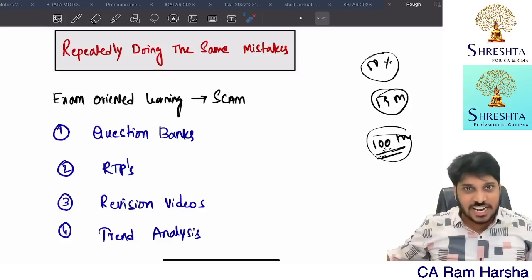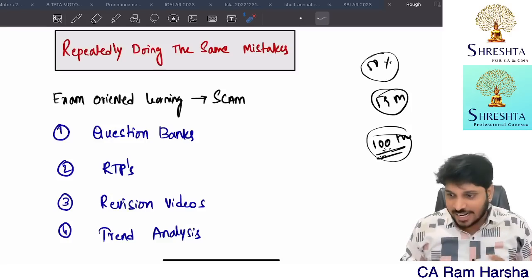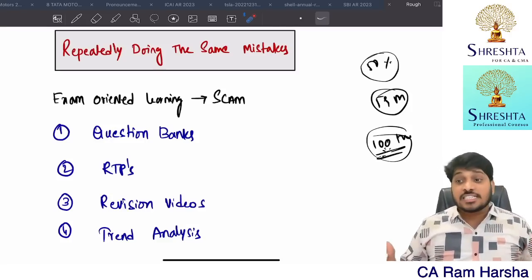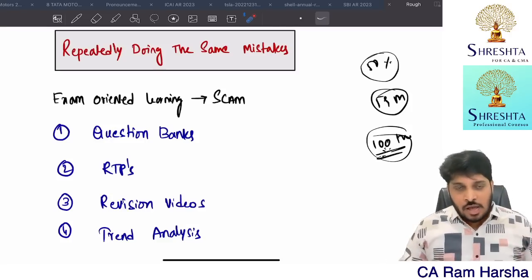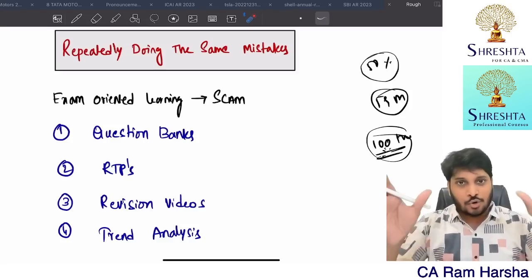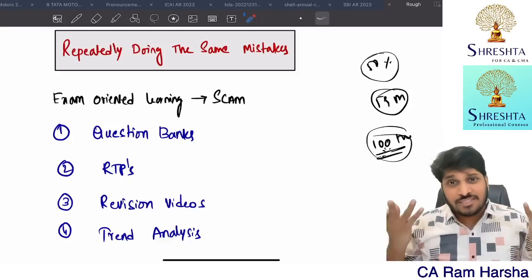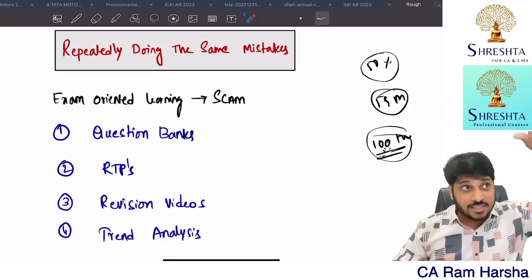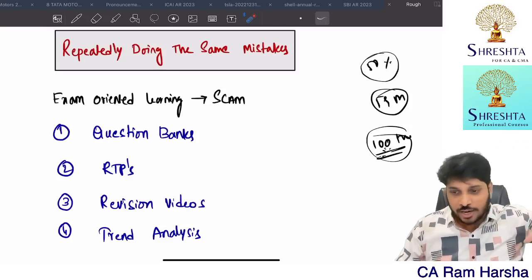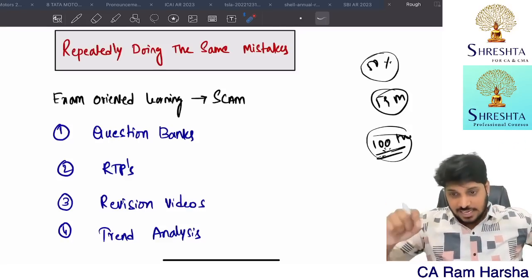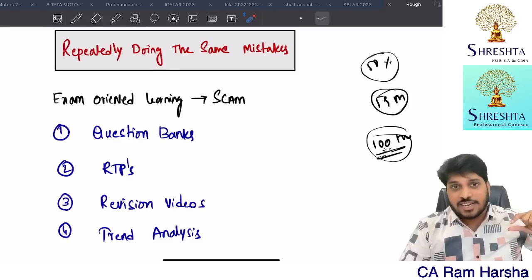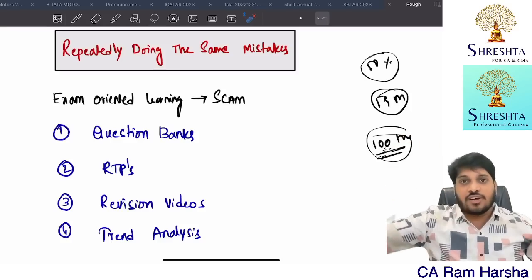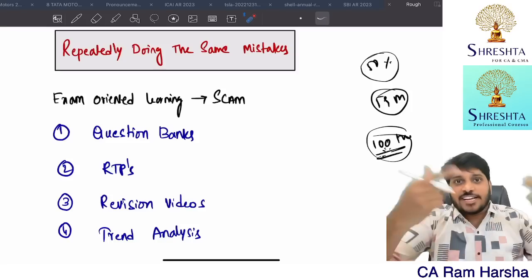Understanding does not mean reading the sentence, translating it and trying, no, not that. It means understanding its implication. Best example, CARO. Everybody will read CARO, but they don't understand where CARO comes in the audit report. CARO is a point in the audit. We give audit reports, right? In that audit report, one point is CARO. In that, we give a checklist as an annexure, and in the 21 clauses we explain. This context, nobody understands.